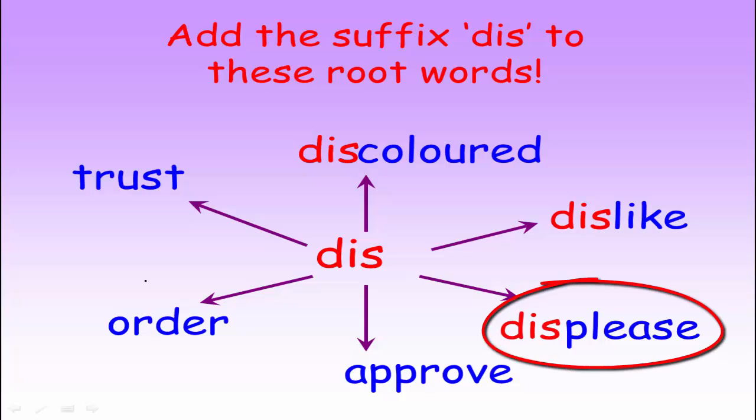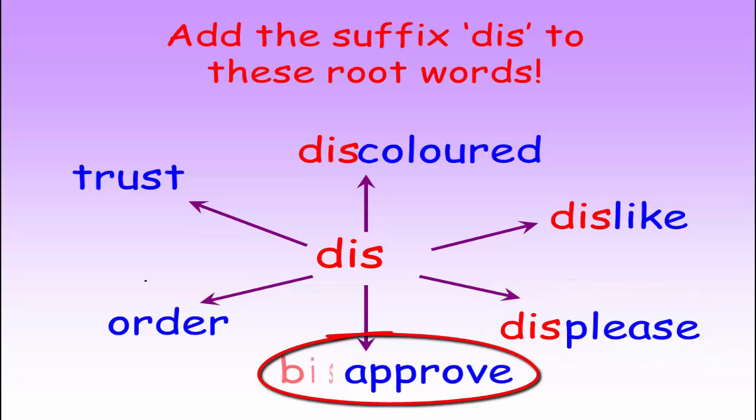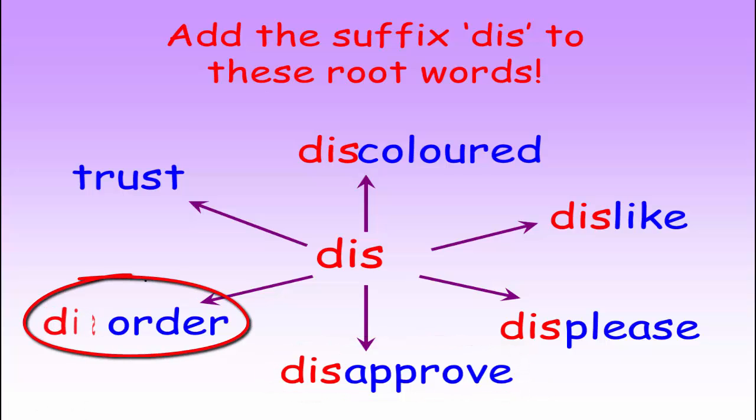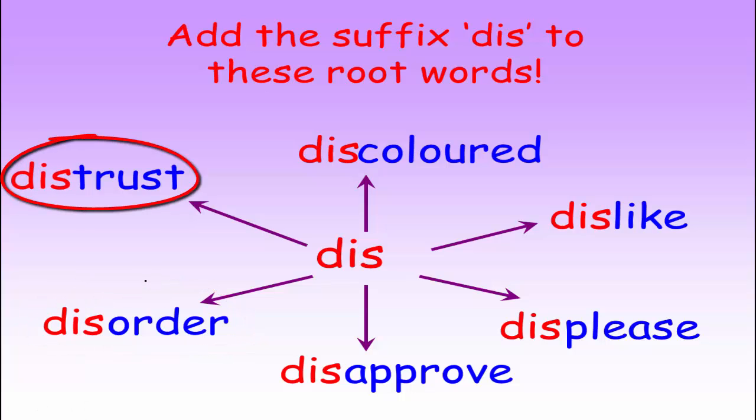Add it to please, it will become displease. And you will add it to approve, it will become disapprove, means not approve. Add it to order, it will become disorder. And finally add it to trust to become distrust.